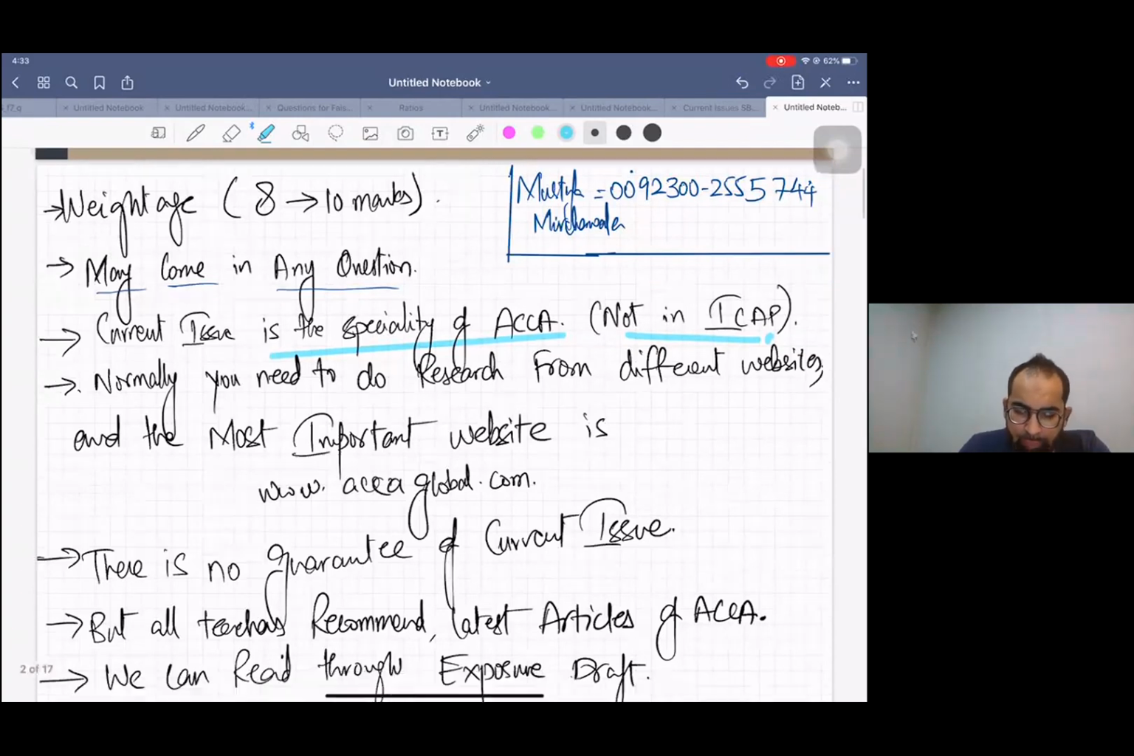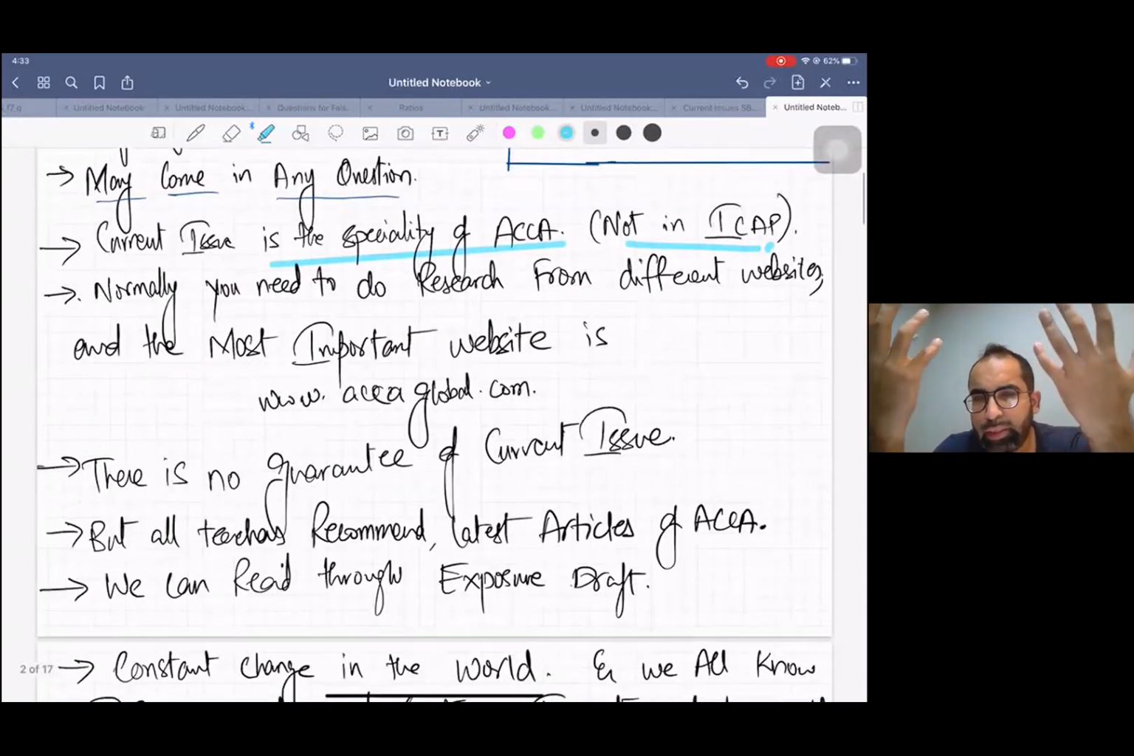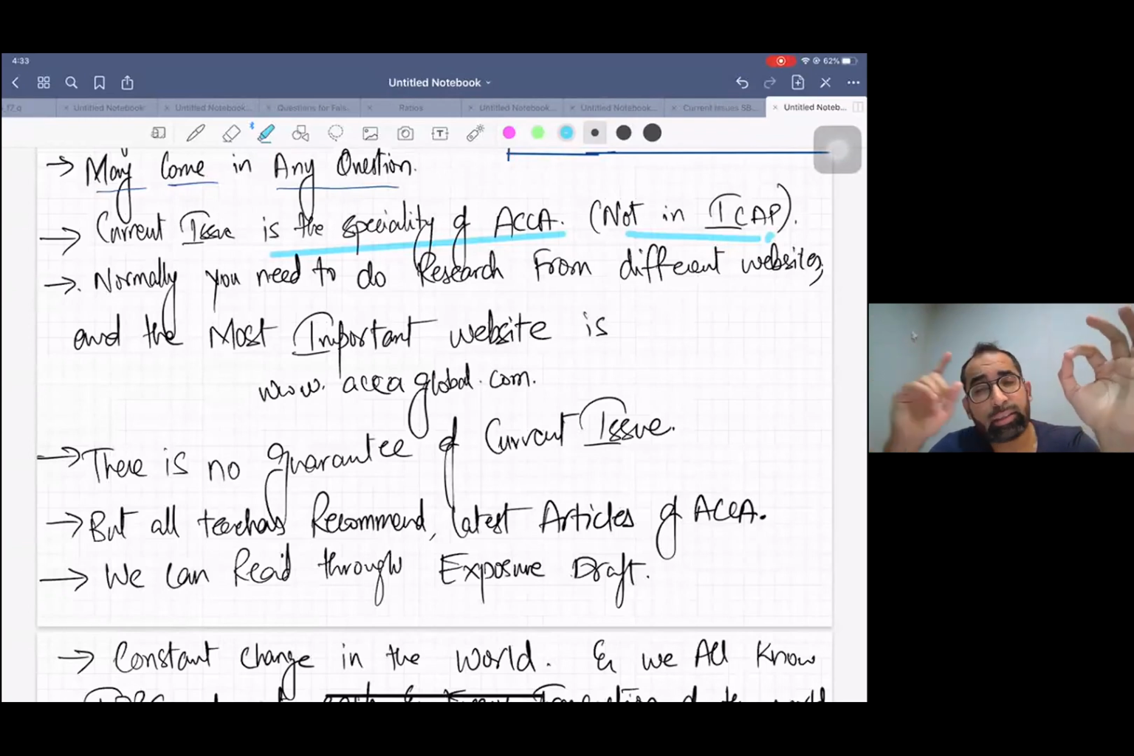Now this is a very common question: from where can I study current issue? From where should I prepare for current issue? That's a very big question. Normally the best answer is what all UK teachers, Kaplan, BPP teachers recommend: read the technical articles. This is the first and primary document, technical articles at accaglobal.com. You all must read the technical articles. Normally current issue comes from those technical articles.